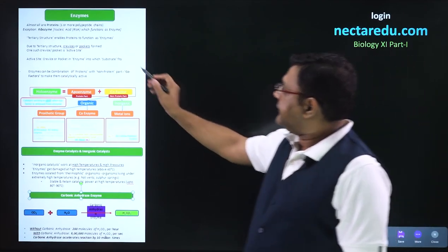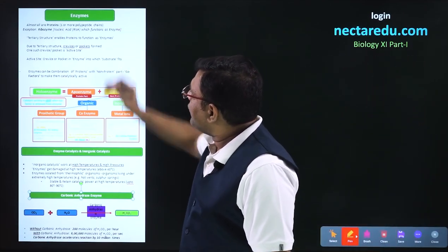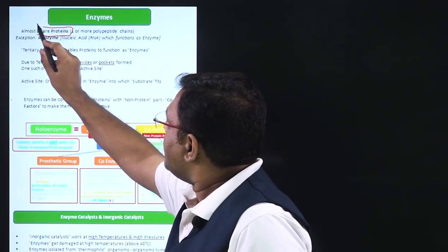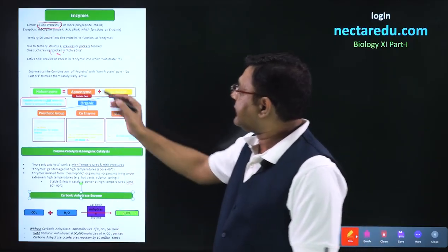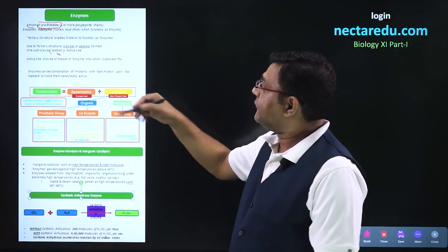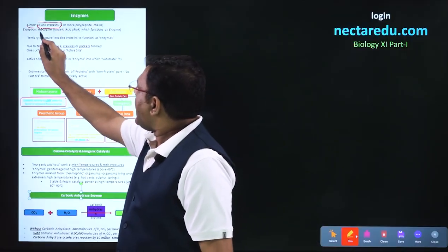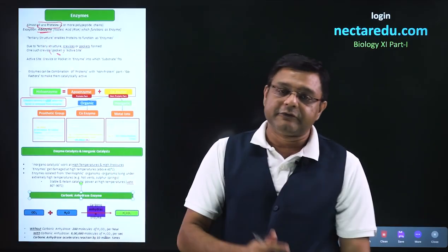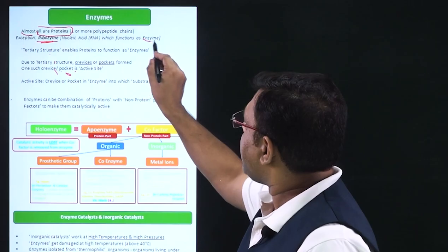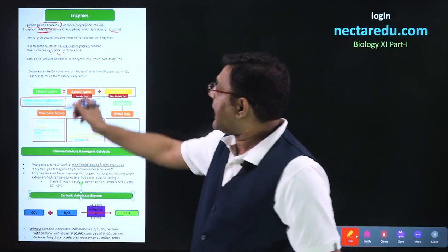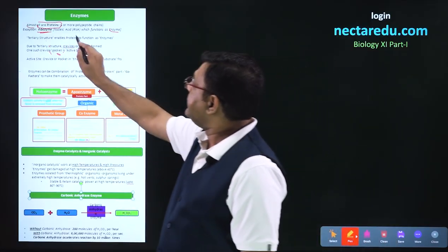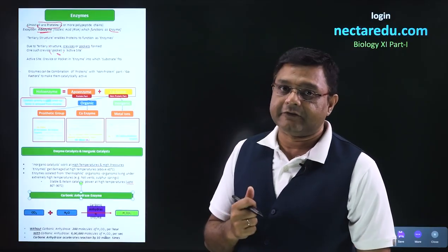Good day to all. In this video, we will look into the details of enzymes. Now, all enzymes are proteins, but there are some exceptions. That is why we say that almost all enzymes are proteins, but what will be the exception over here? There are some enzymes by the name of ribozymes. Ribozymes are actually nucleic acid RNA which function as enzymes. So a ribozyme is an example of an enzyme which is not a protein. It is a nucleic acid functioning as an enzyme.